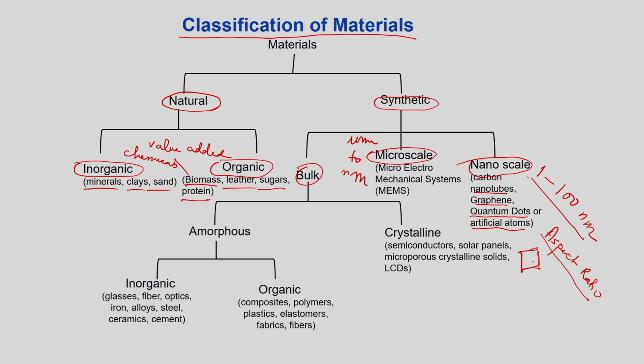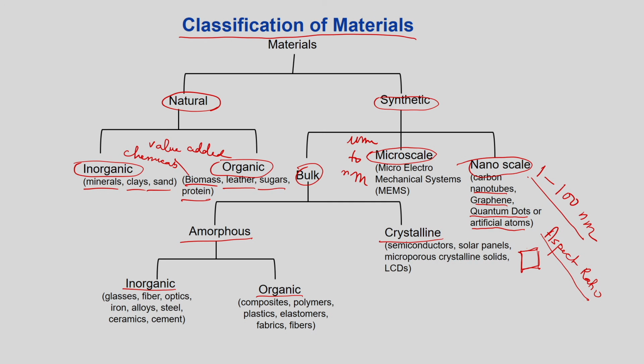So it will be confined within the region of the quantum dot. That is what is very useful nowadays. Coming back to the bulk, it is of two types, amorphous and crystalline. The amorphous are of two types, the inorganic and the organic. Inorganic, you must be knowing, are glasses.